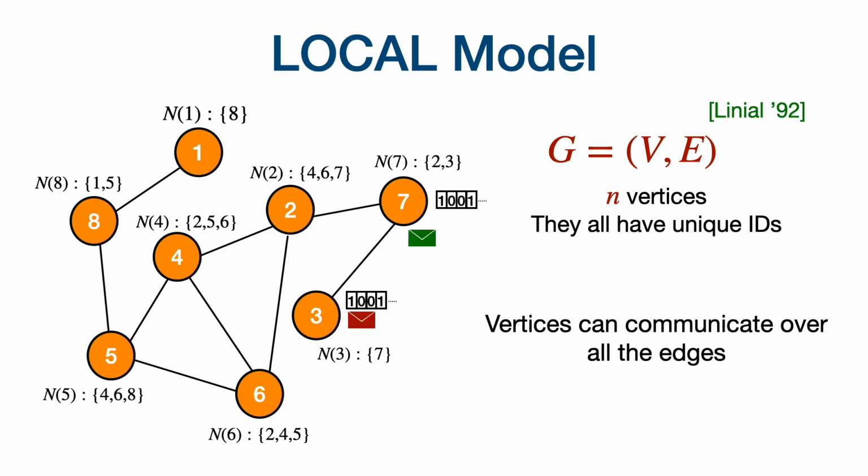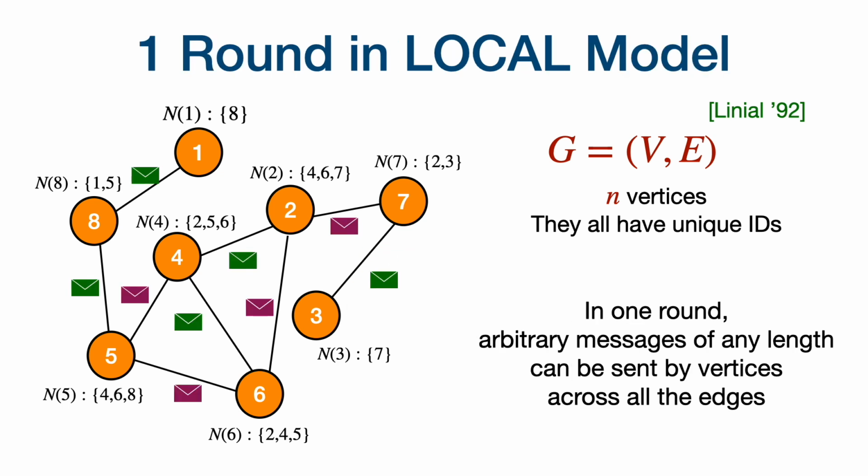So how do these vertices process the graph? They are allowed to talk to each other over the edges of the graph. So in one round, any vertex can send any message of any length over all its edges. One thing to emphasize here: the messages sent by a vertex need not be the same across the edges. Vertex 7 can send different messages to vertex 2 and 3.